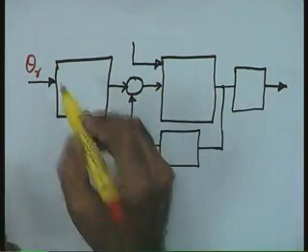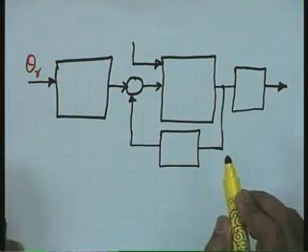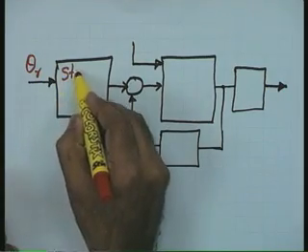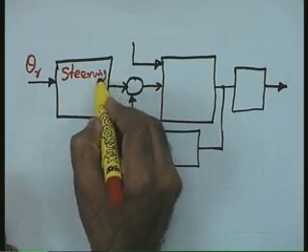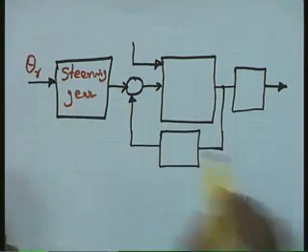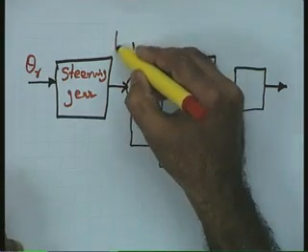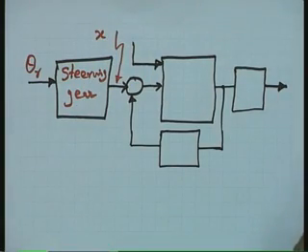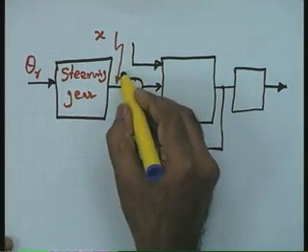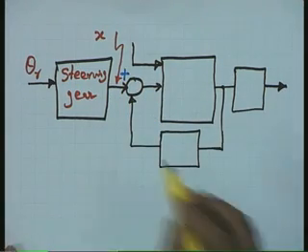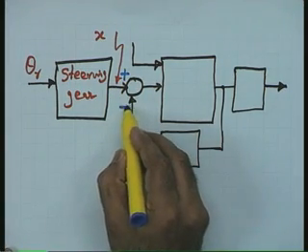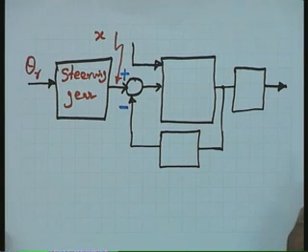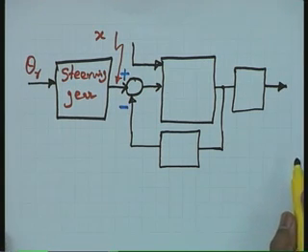So, here there is a little change in comparison to the earlier block diagram. I put here the steering mechanism or the steering gear, let me call it. This command signal through the steering gear will be translated into the spool displacement x. Okay. Well, an error detector. So, let us say that this spool displacement x is going to be compared with a signal coming from a feedback element, that is the sensor.